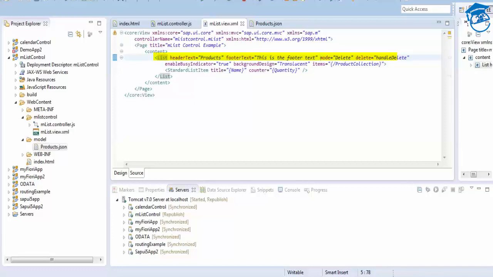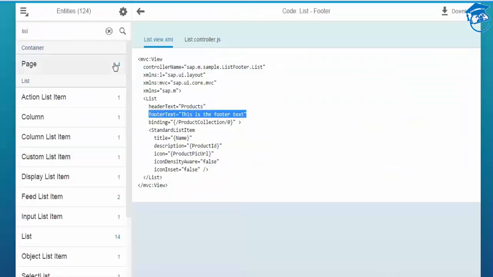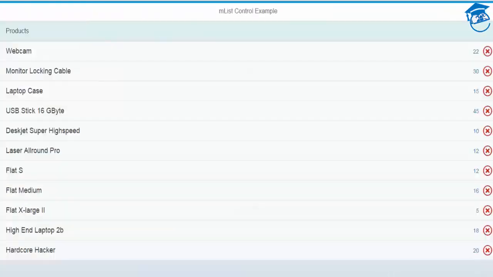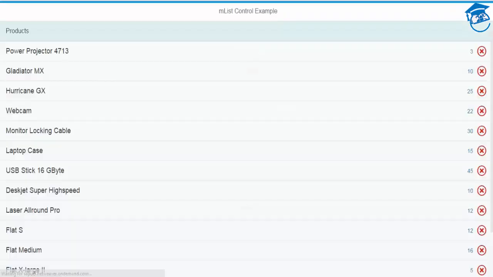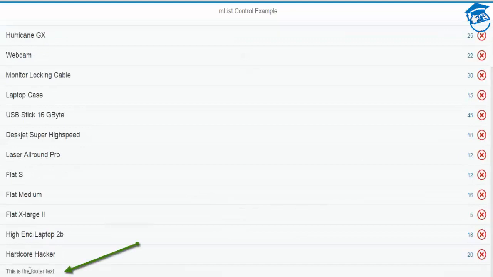So just include the property footer text inside the list, and your footer text will be displayed. We'll go here and I'm going to refresh it. Once I refresh the list, it will give you the footer text. This is the footer text.